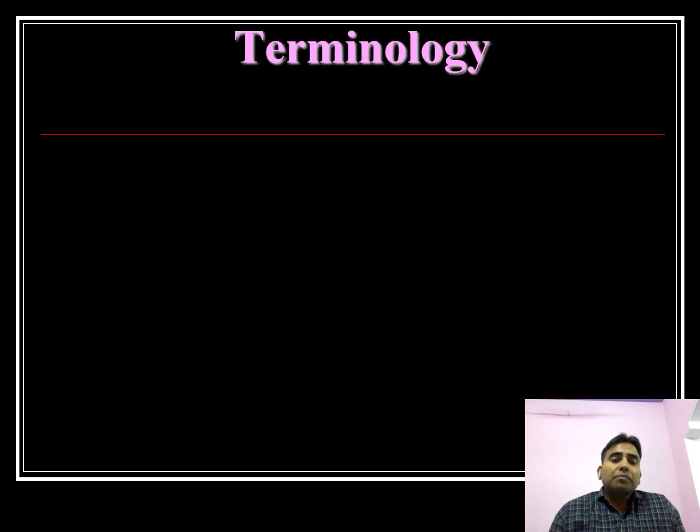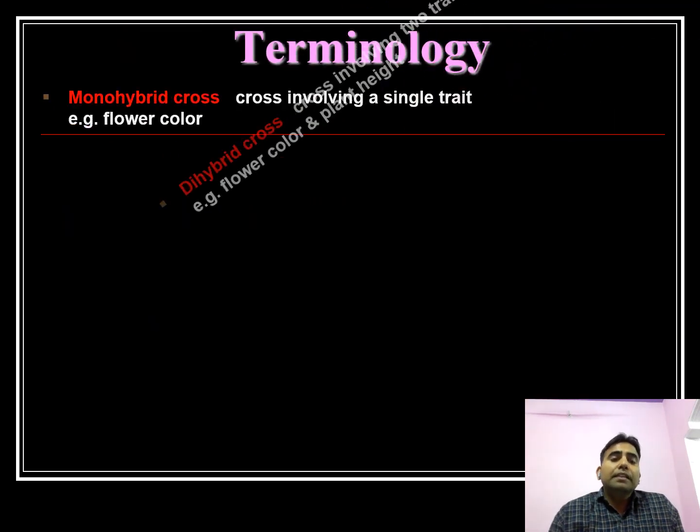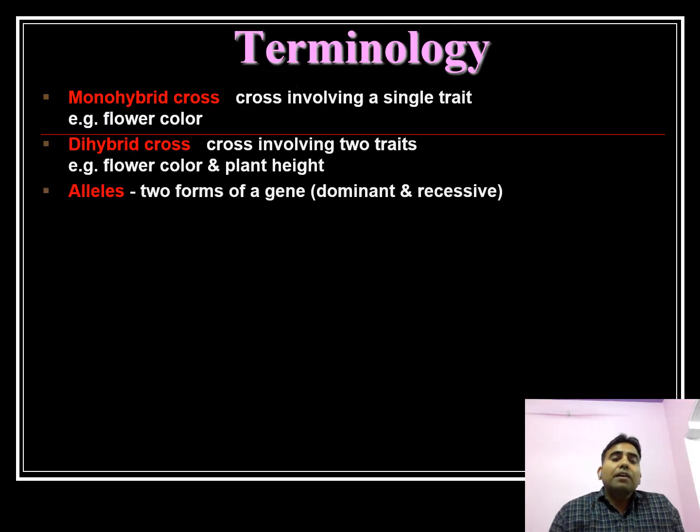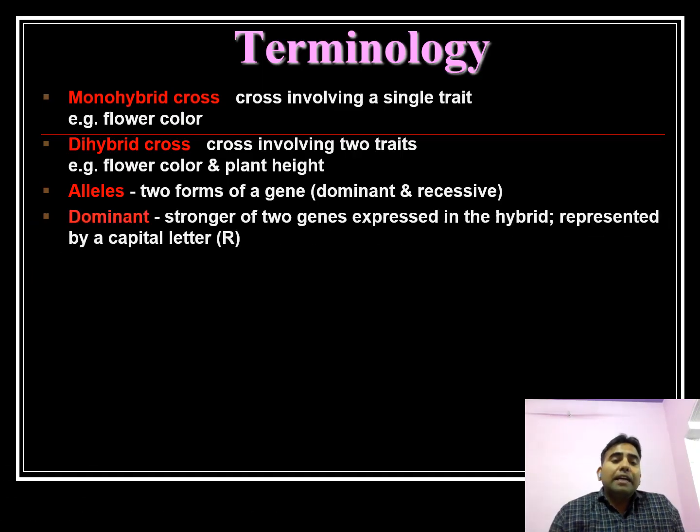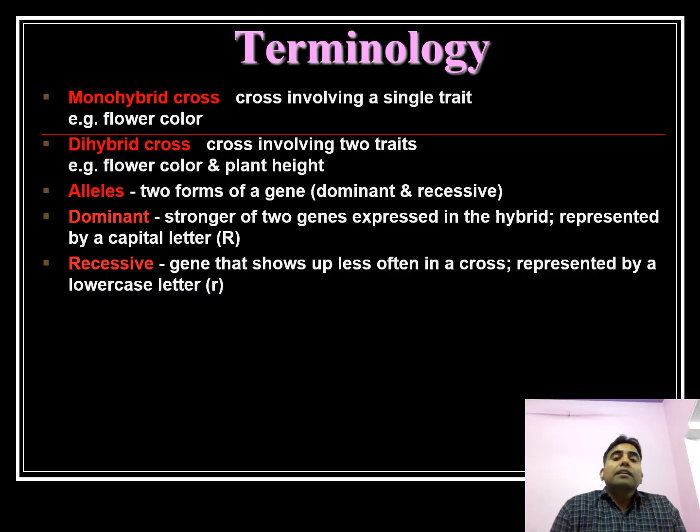After that, there are different terminologies used in genetics. A monohybrid cross involves crossing two parents that differ for a single trait, like flower color. A dihybrid cross involves two parents that differ for two traits. Alleles are the alternative forms of a gene, like dominant or recessive. A single character has two forms, like the height of a plant, which has two forms, tall and dwarf. One is dominant, one is recessive.